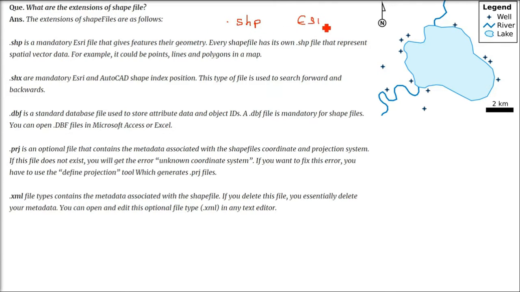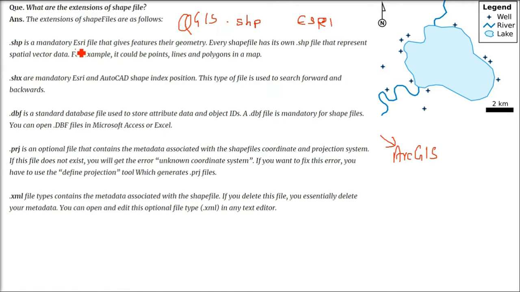The normal file is .shp. As I said, it was developed by ESRI, the de facto software, as the option file format for vector. We have various software that employ this format.